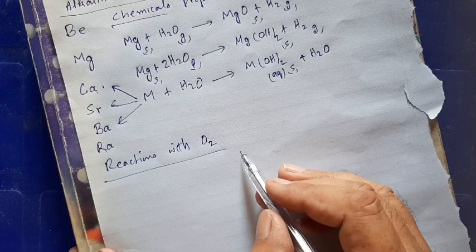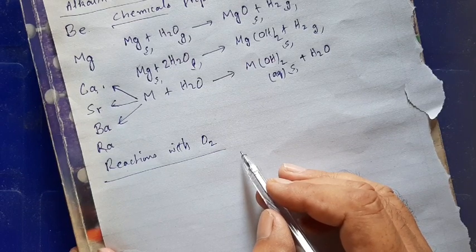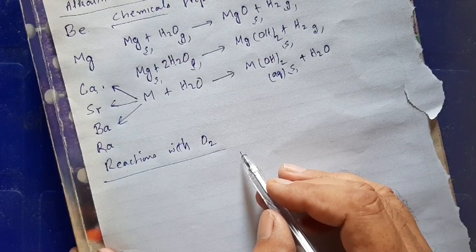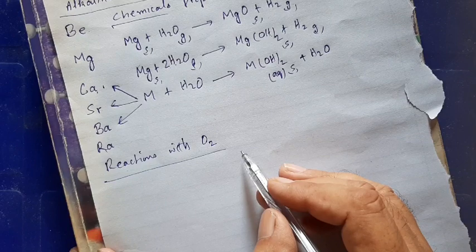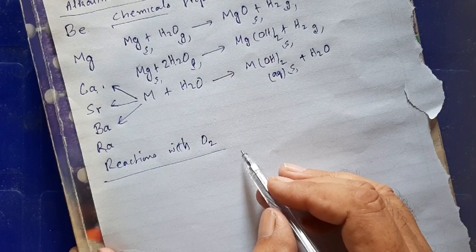Alkaline earth metals form normal oxide, and you know that in normal oxide, oxidation state of oxygen is -2. And alkaline earth metals have oxidation state +2, so they form simple normal oxide. If alkaline earth metals are represented by symbol M, then their normal oxides would have the formula MO.